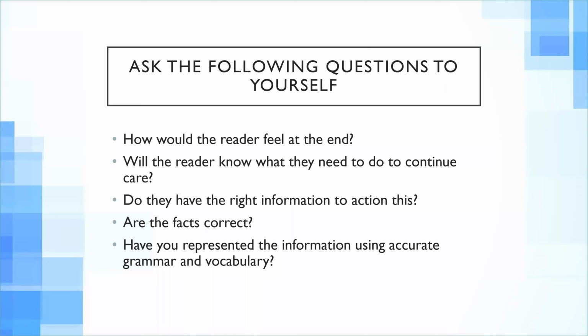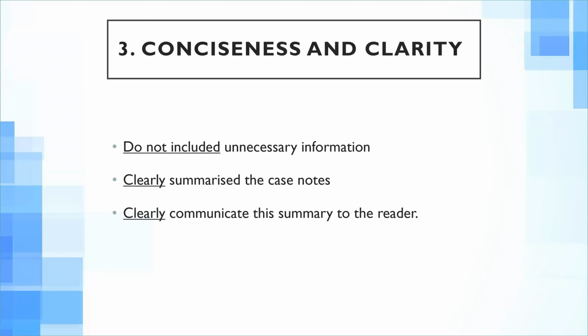Okay, so that's the second criteria, and moving on to the third one, the conciseness and clarity. Conciseness and clarity is the third one, and it looks at three key areas. Whether you have not included unnecessary information, how clearly you have summarized the case notes, and how clearly this summary is communicated to the reader.